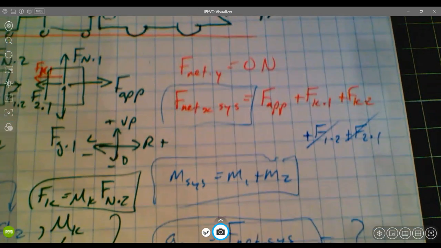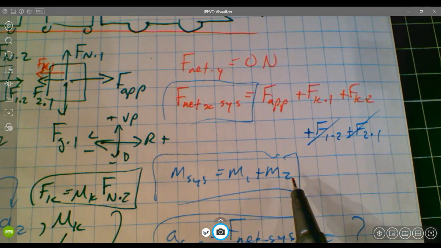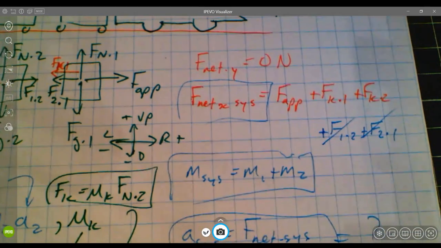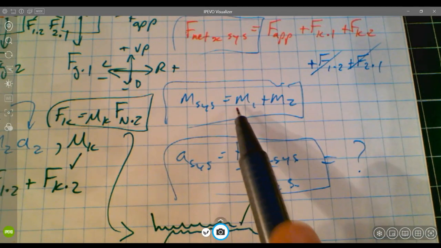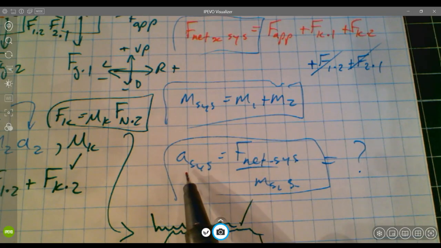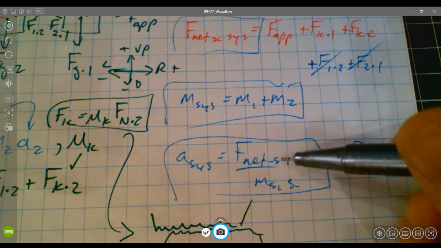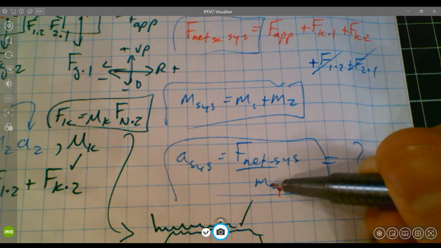And then we could say, well, what about the mass for this whole system? Well, the mass for the whole system will just be mass 1 plus mass 2, if we're just considering the freight cars here. And if we knew what the F net for the system was and the mass of the system, we could calculate the acceleration of this system, because acceleration of the system would be F net on the system divided by the mass of this system.